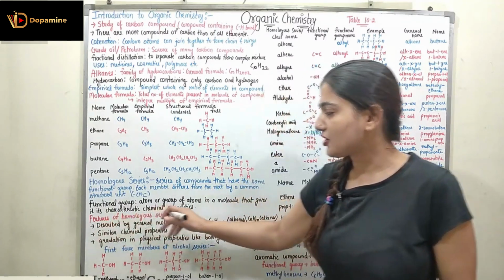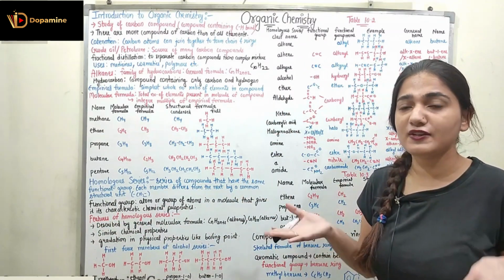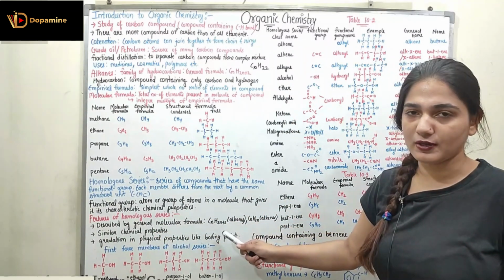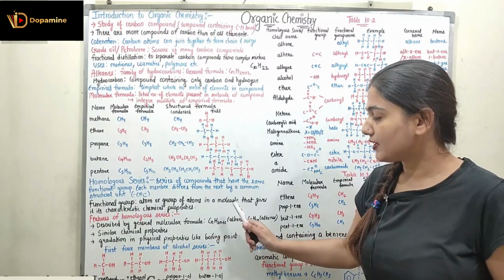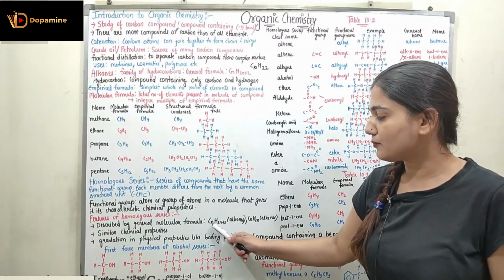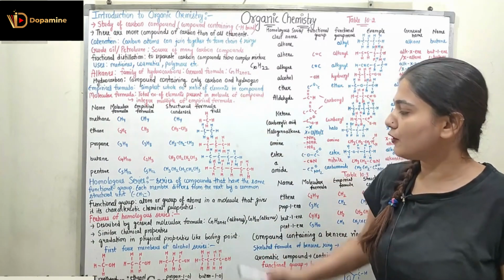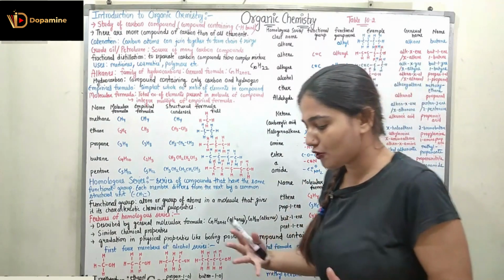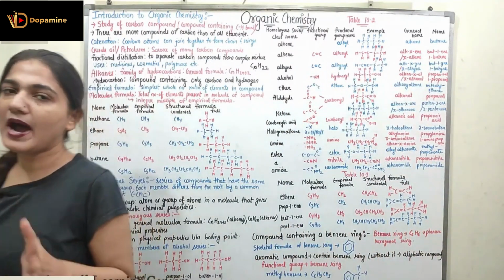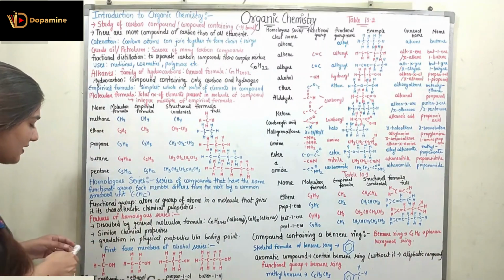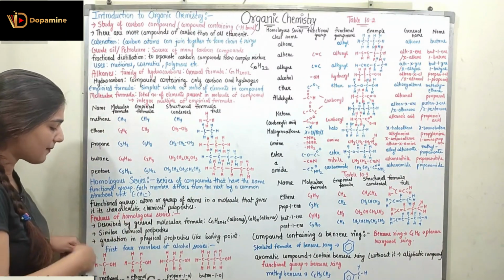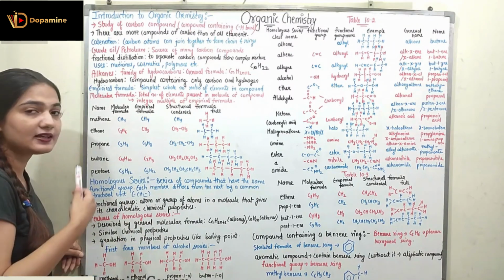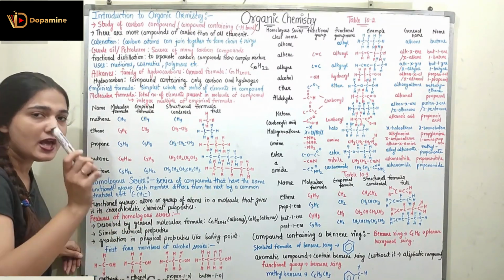So now coming to the features of homologous series. What are the different features of homologous series? First, they are described by a general molecular formula. Like the general molecular formula for alkanes is CnH2n+2. I already told you, for alkenes it would be CnH2n. So every homologous series can be described by a general formula, right? The second property is that they have similar chemical properties. Then they have gradation in physical properties, like the gradation in the boiling point as I move in the